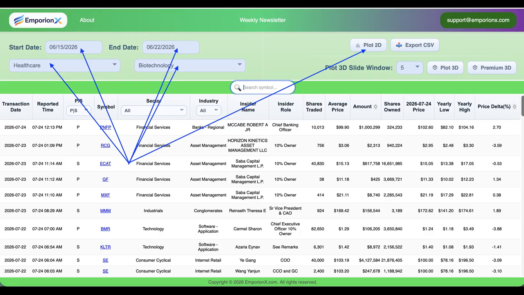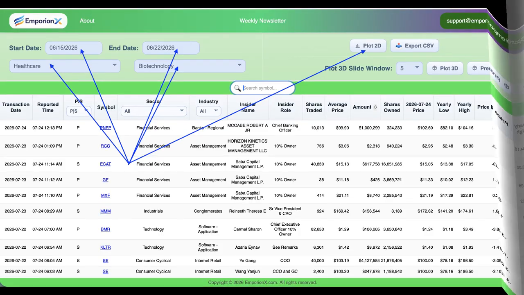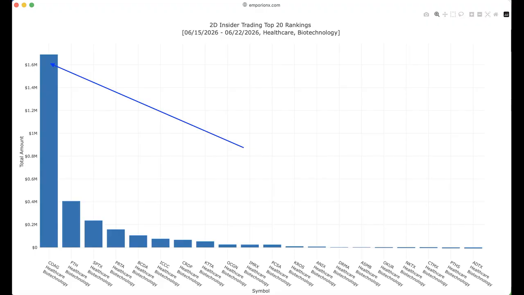This gives us a much faster way to identify where the most significant insider transactions are taking place, instead of having to manually review hundreds of individual Form 4 filings. The 2D ranking immediately highlights the companies with the largest insider trading activity during our selected period.